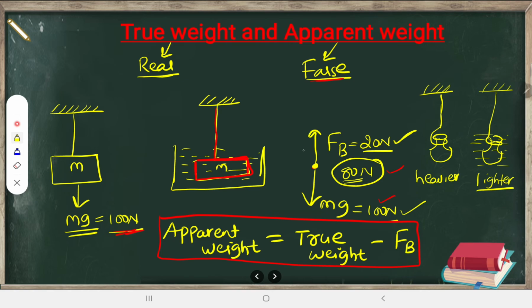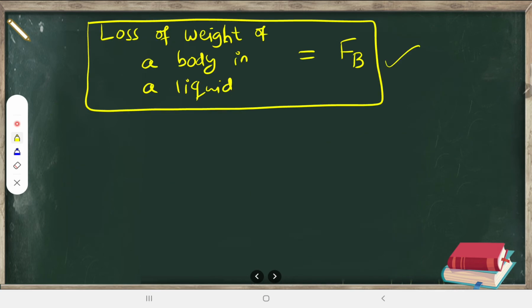Due to that, it will lose some weight. That lost weight is equal to the buoyant force. How much buoyant force it is experiencing, that much weight it will lose. So true weight minus that buoyant force gives you the apparent weight. And on the next page I have given you the formula for loss of weight also.